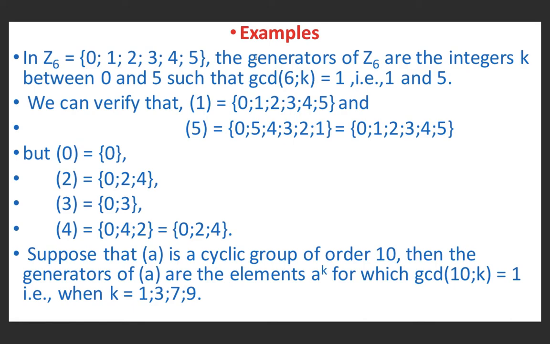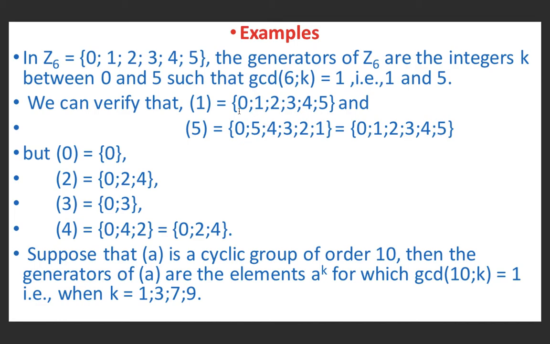The elements between 0 and 5 which satisfy the condition that gcd with 6 is 1 are only 1 and 5. So we can verify that the cyclic group generated by 1 is 0, 1, 2, 3, 4, 5, and the cyclic group generated by 5 is 0, 5, 4, 3, 2, 1, which is equal to 0, 1, 2, 3, 4, 5.